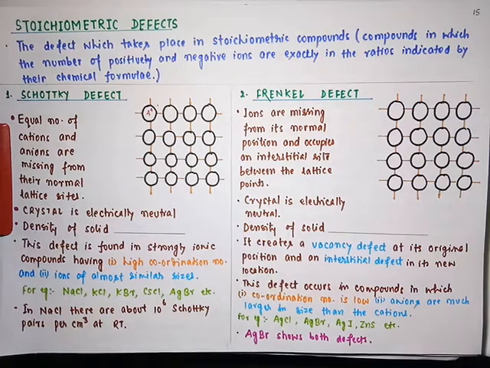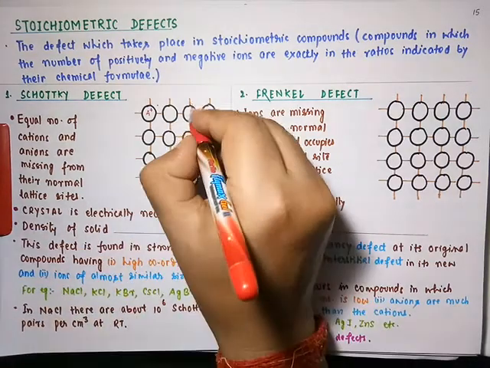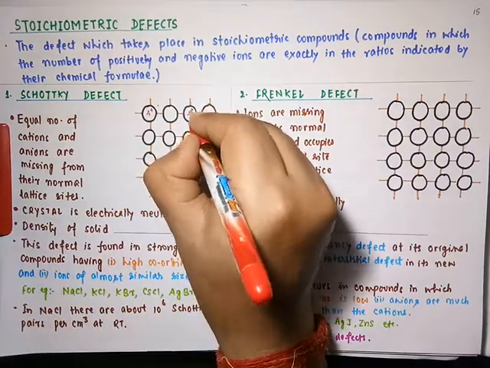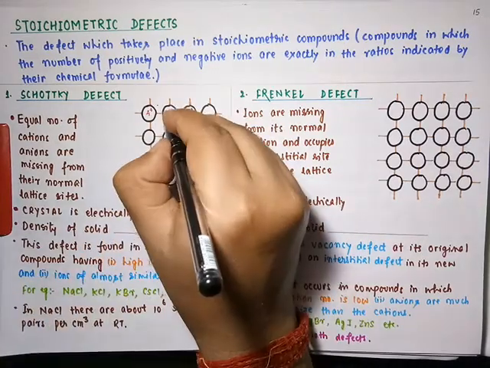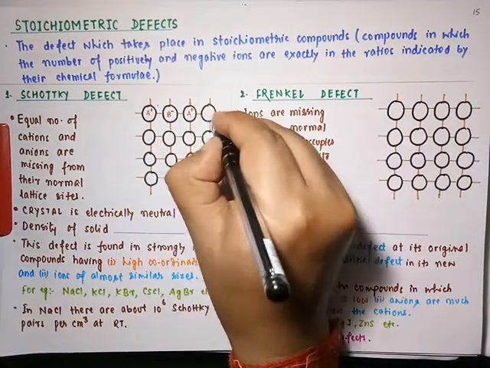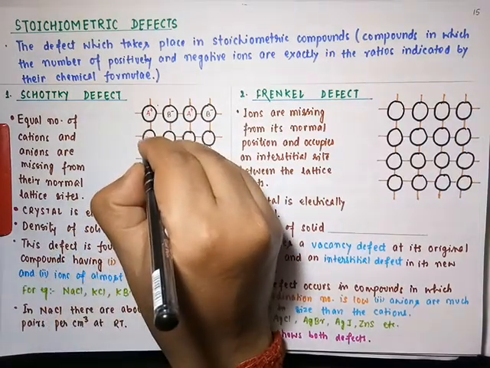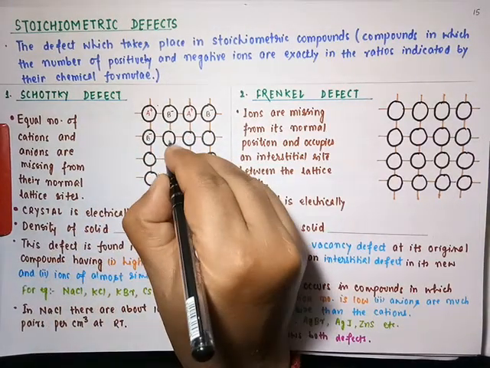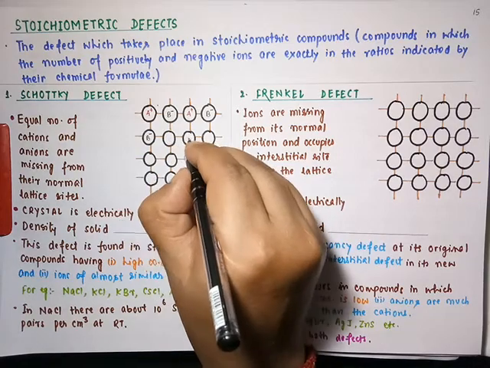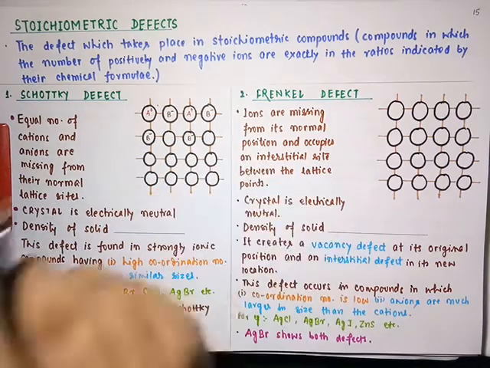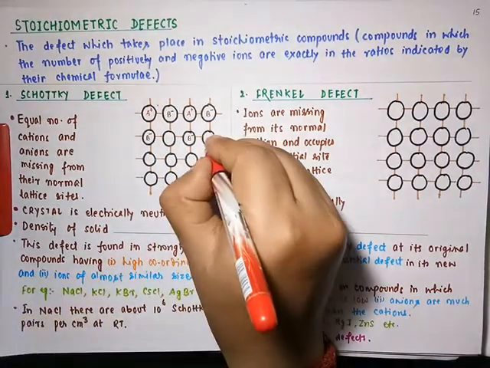Here we have A plus, and at the alternate position we have anion B minus, here we have B minus. This is A plus, so here we have B minus. Here A plus is missing, so here I have B minus. This will be A plus.